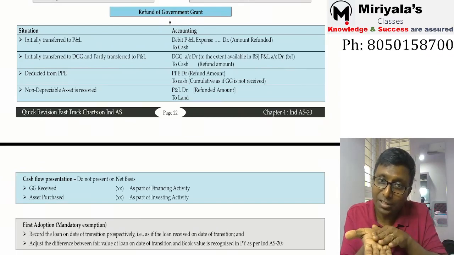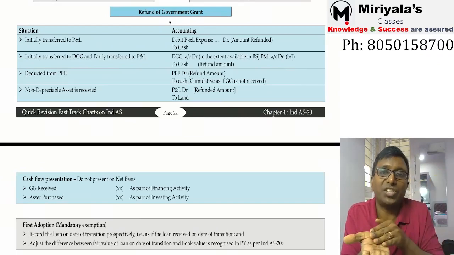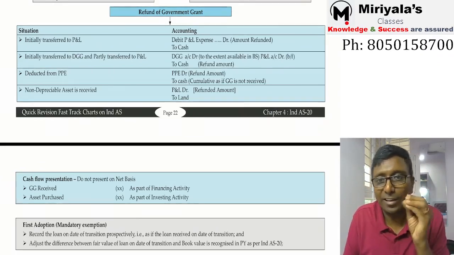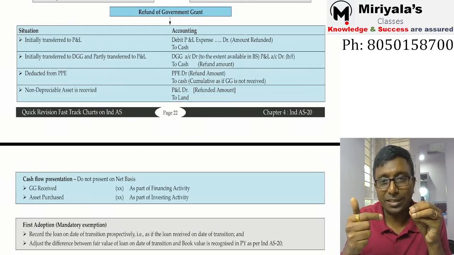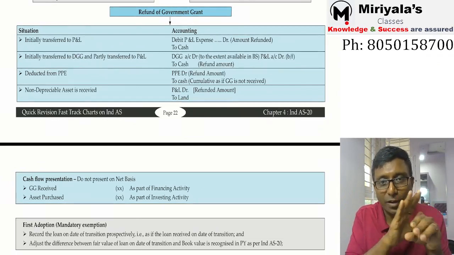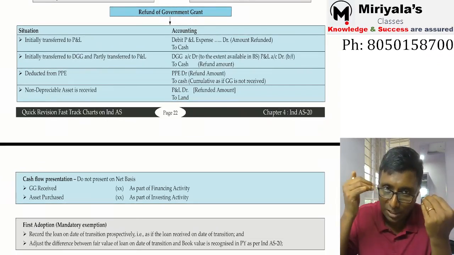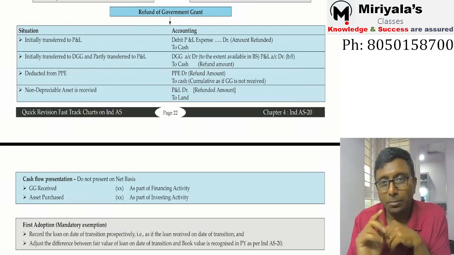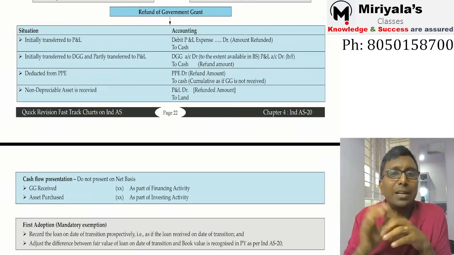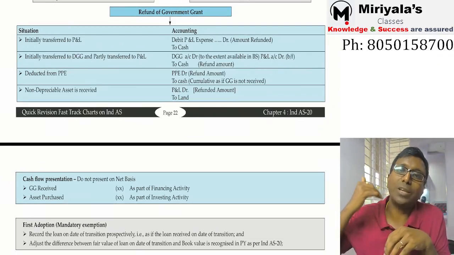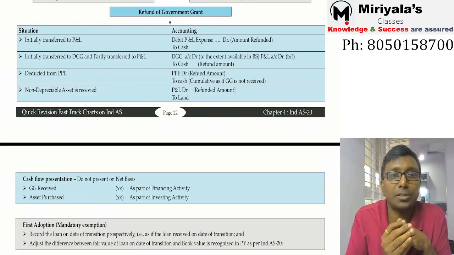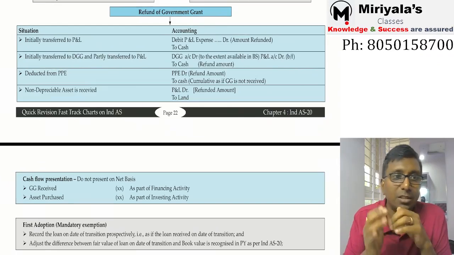If I had not received the government grant, what would have been my depreciation all these years? Okay sir, if I had not received, I would have depreciated 500 rupees, but because I have received the government grant, I have depreciated only 200 rupees. So the remaining 300 rupees is the difference. 500 rupees minus 200 rupees, 300 rupees should be charged immediately in the current year. Remember, it is not an estimation, it is not an error in the past or something, it will be hitting only the current year. So you are supposed to recalculate the accumulated excess depreciation, accelerated depreciation, which is going to hit my profit and loss statement.